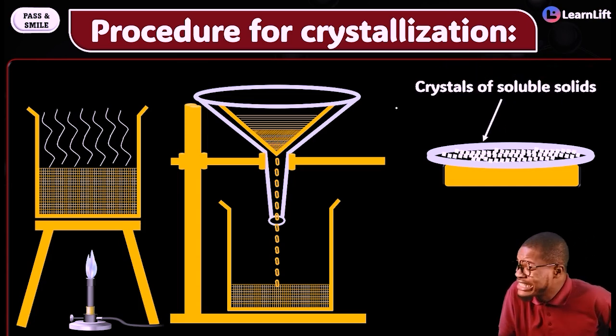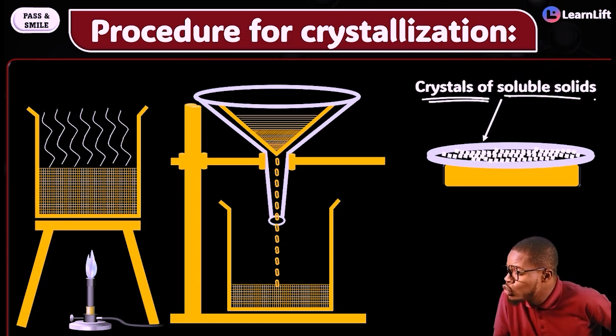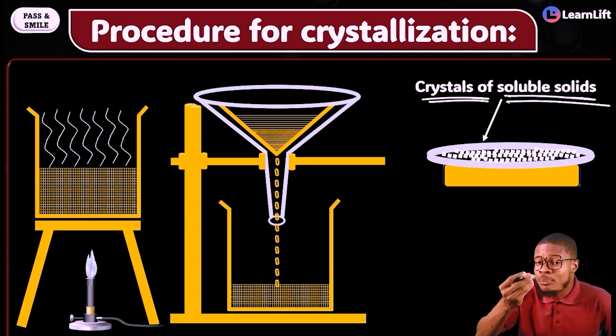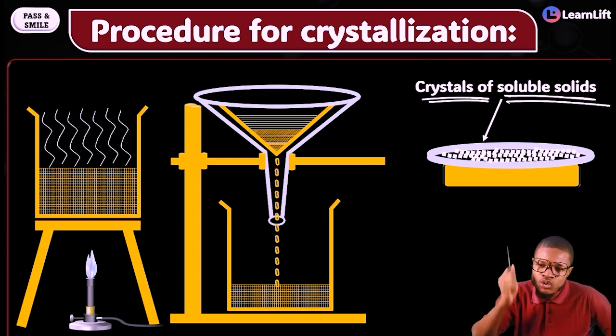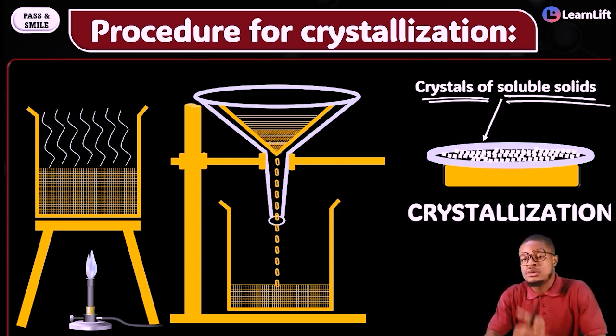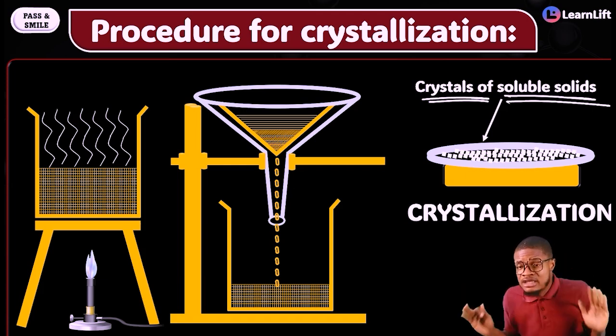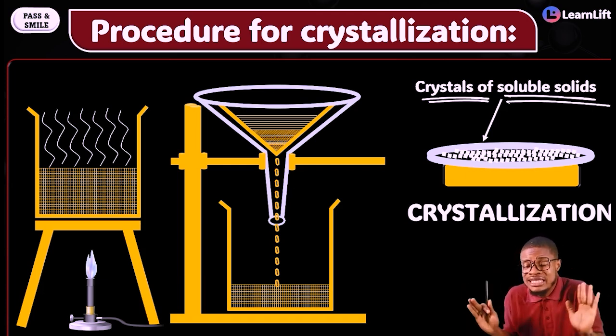What happens is that you're going to see crystals of soluble solids. All of them will begin to precipitate out. This process is what we call your crystallization. Does it make sense? The entire crystallization process is very, very simple, easy and direct.